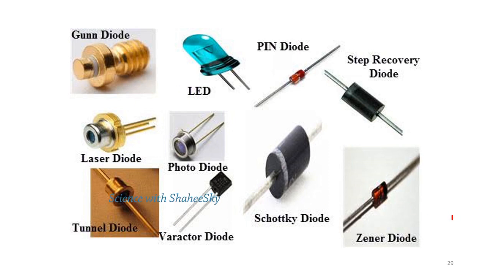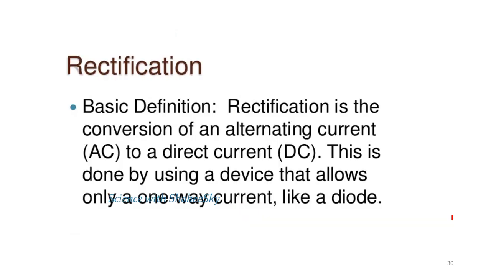While learning electronics, we have to know what rectification is. Rectification is the conversion of alternating current into direct current, because electronic devices work on direct current.